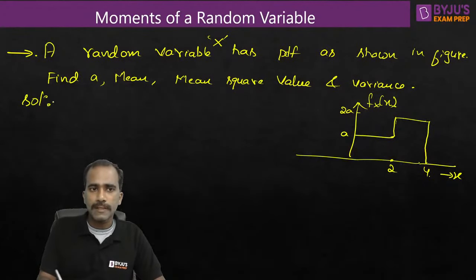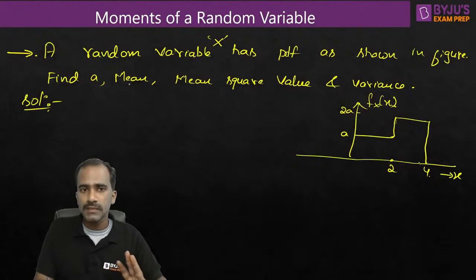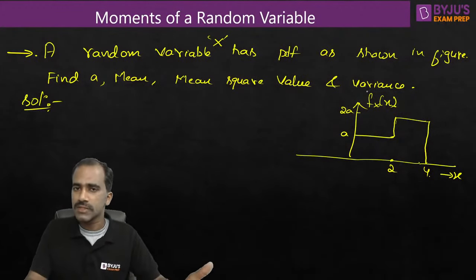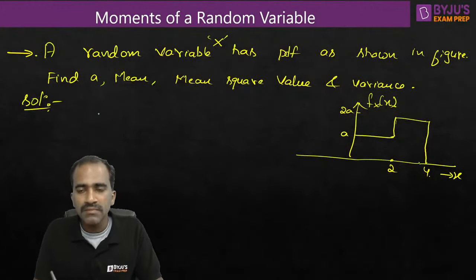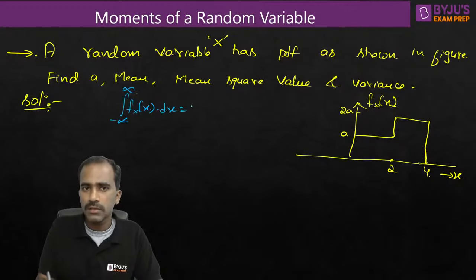Let us solve it. So I've asked you 3 moments to find. One is mean, first order moment, mean square value, second order moment, variance, also second order moment. Right. So first let's find A. So we know this is PDF. Area of PDF should be 1. The basic property is area of the PDF should be equal to 1. So find the area of this, that should be equal to 1.